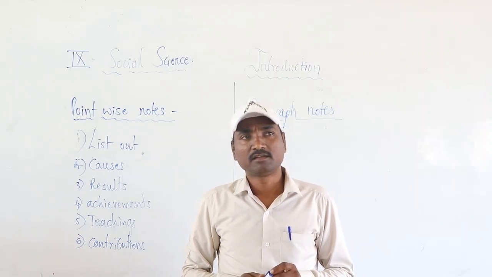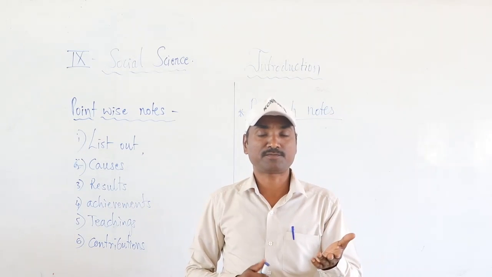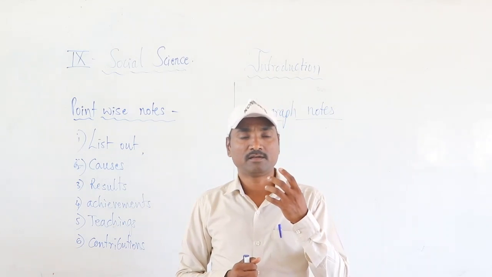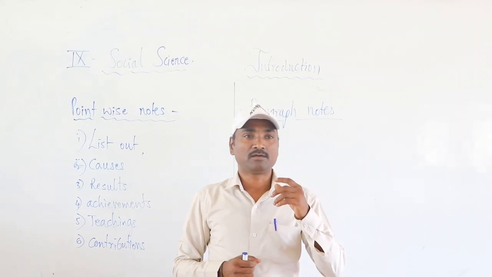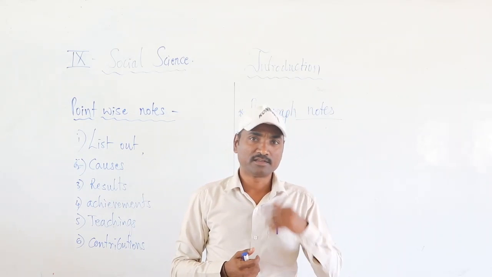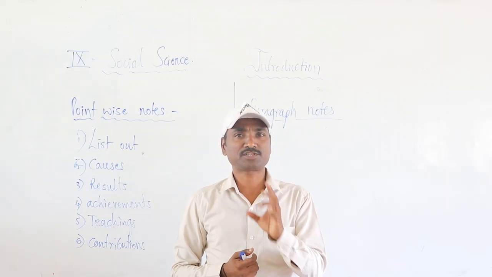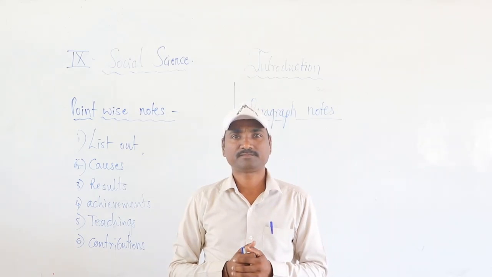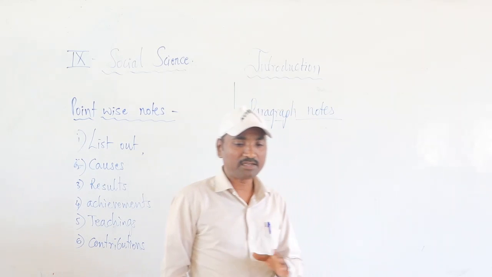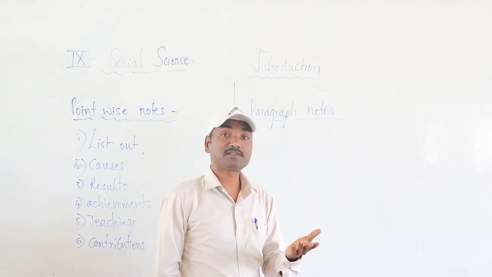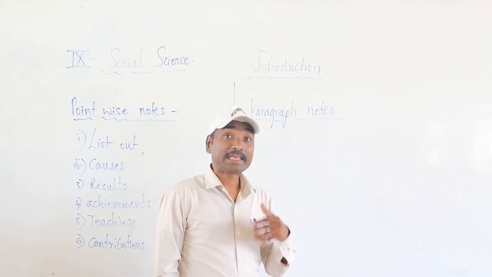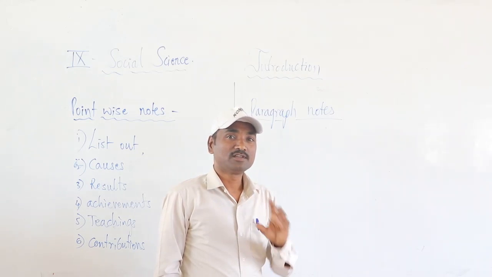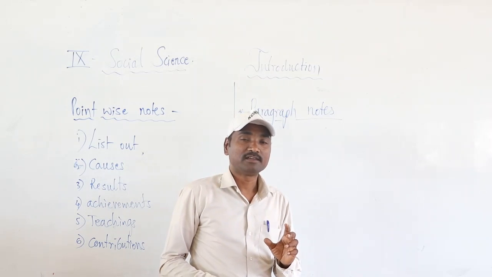For example, if there is a question, define culture, or define sociology, define economics, that answer should be in a paragraph. Apart from this, if there is a question with meaning, how, discuss, explain, enumerate, all of those should be written in a paragraph.